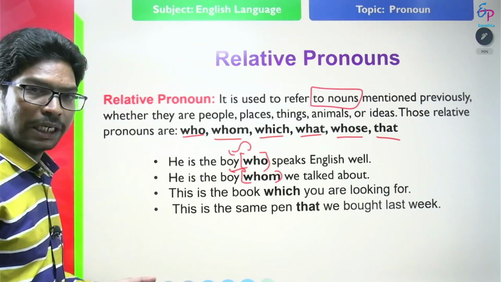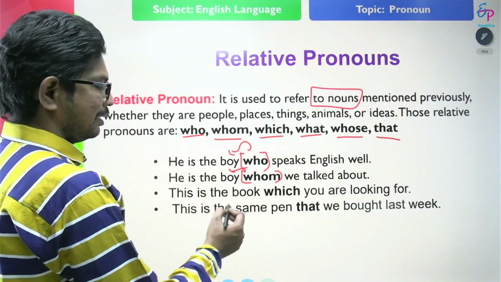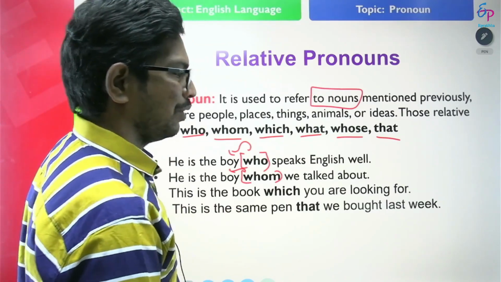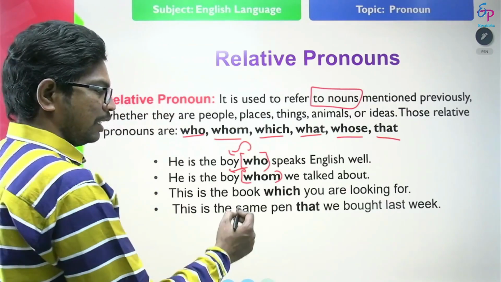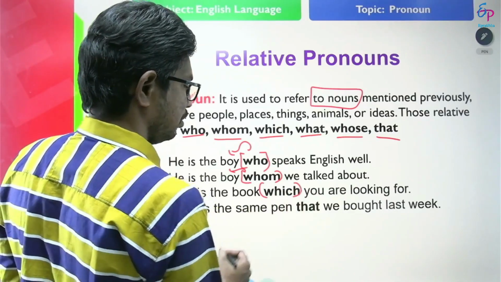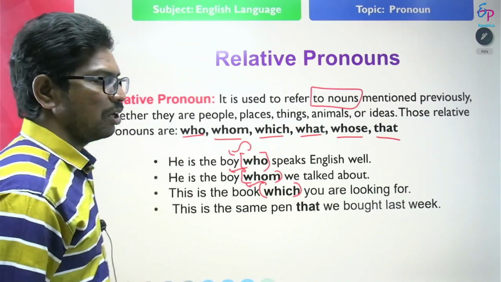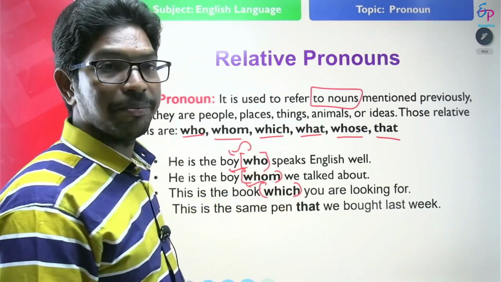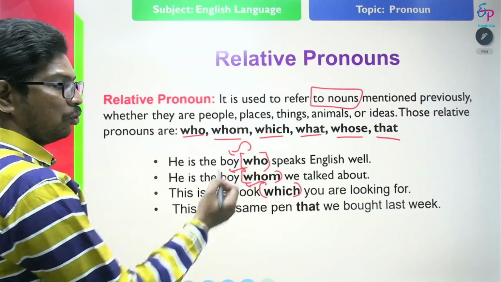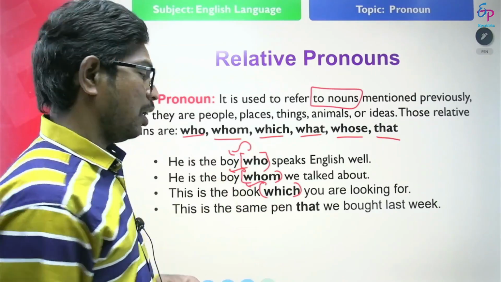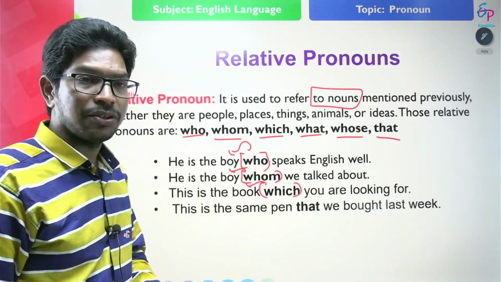So, look at the next statement. This is the book which you are looking for. In this statement, which is a relative pronoun referring back to the book, and it is giving more information about the book that you are looking for. So, who and whom refer to only persons, and which refers to only things.